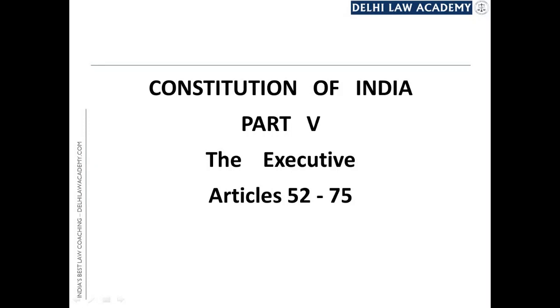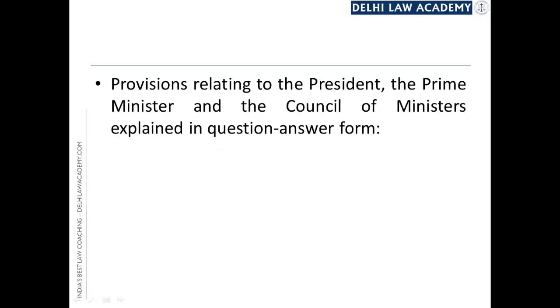In this lecture, we will be studying the provisions of Articles 52 to 75 contained in Part 5 of the Constitution. These provisions relate to the President, the Prime Minister and the Council of Ministers. And we will try to explain these provisions in question-answer form.